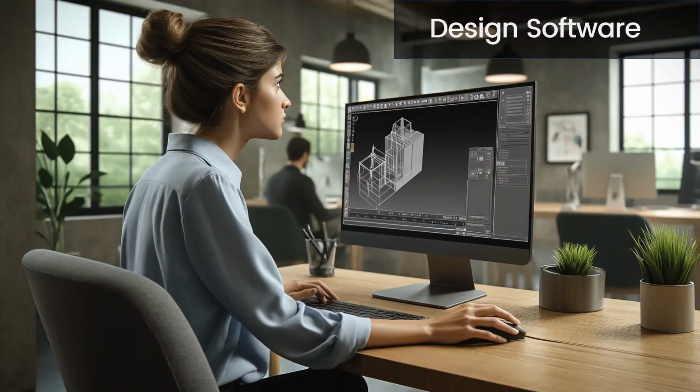Design software is used to create the 3D models that will be printed. Design software programs offer a variety of features for creating 3D models, such as geometric shapes, curves, and text.